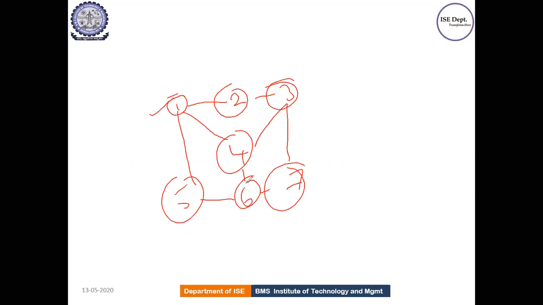Okay, so let me try with another one. So 1 to 2, 2 to 3, 3 to 4, 4 to 6, 6 to 5, 5 to 1. But I have missed the seventh one, so this is also not possible. So try it out. This graph, whatever is given here as an example, does not form a Hamiltonian cycle. So this is one possibility in case of a Hamiltonian cycle: you can have a graph which does not give a Hamiltonian cycle.